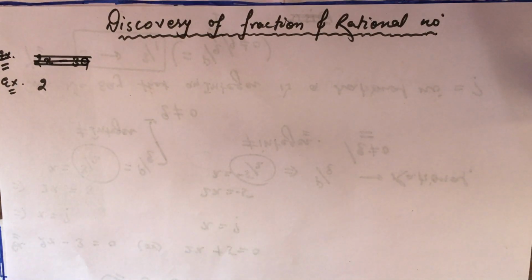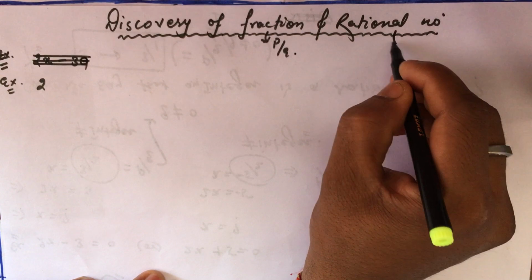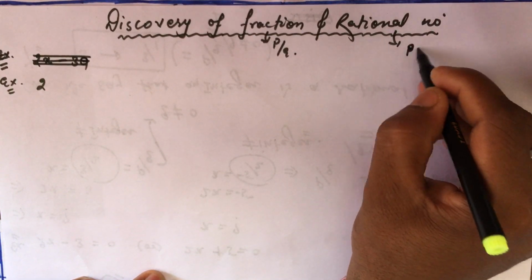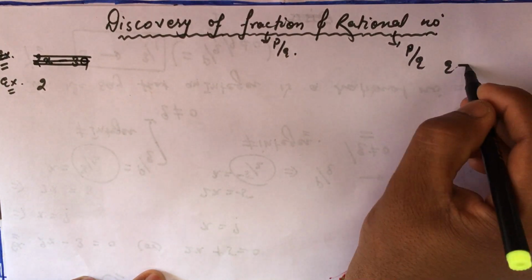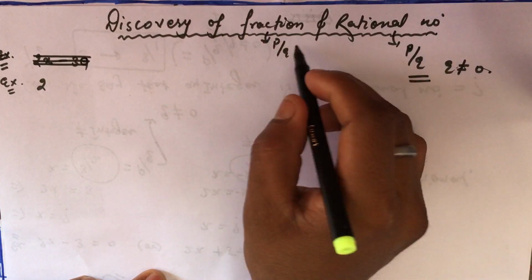So guys, today we'll learn about the discovery of fractions or real numbers. What is a fraction? A fraction is anything that comes in p by q form, also called a rational number, which is p by q where q should not be equal to 0. This is the definition of rational numbers, right?